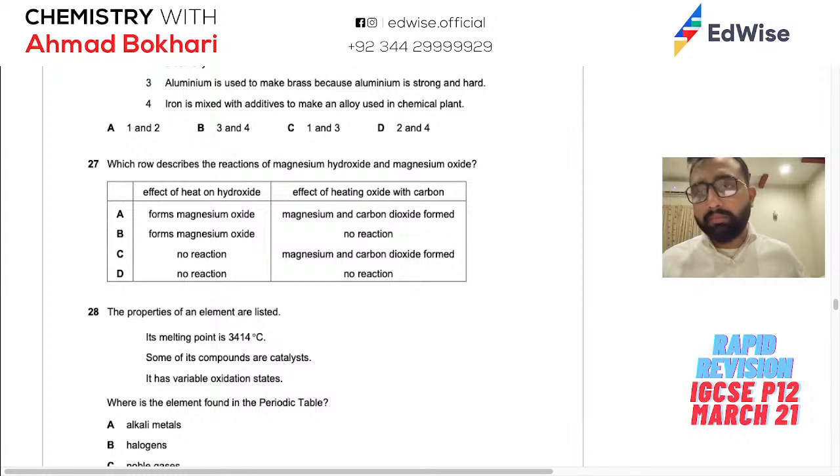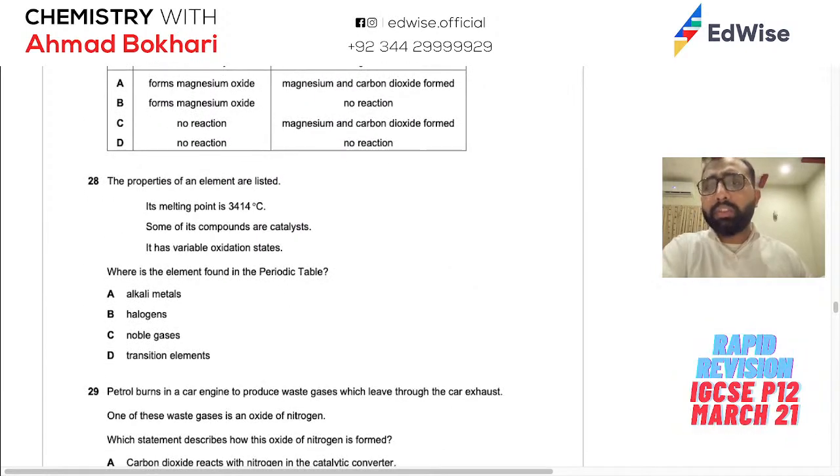ओके, सो ये स्टेटमेंट रॉन्ग है और हमारे पास एक ही ऑप्शन है 2 and 4 बच गई, तो दैट इज़ गोइंग टू बी आवर आंसर। बाकी आप उसको देख सकते हो क्या है। Which row describes the reaction of magnesium hydroxide and magnesium oxide? Magnesium hydroxide and magnesium oxide. अच्छा देखते हैं। Magnesium, if you heat hydroxide, it forms magnesium oxide. ये बात